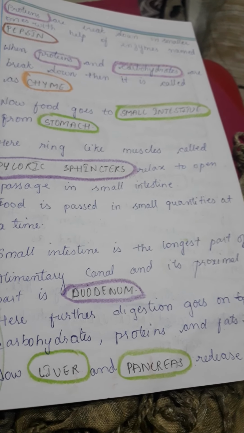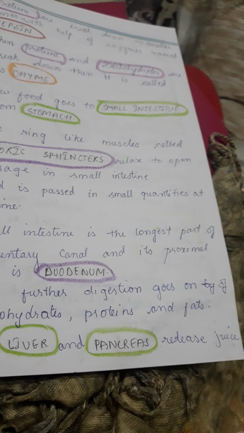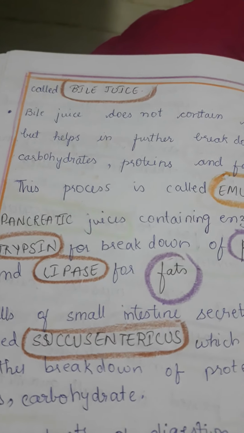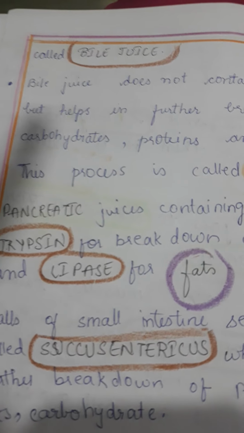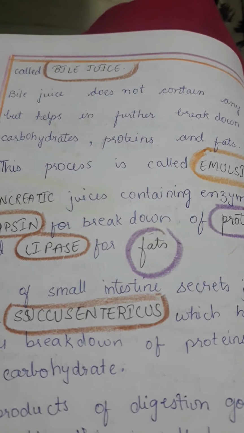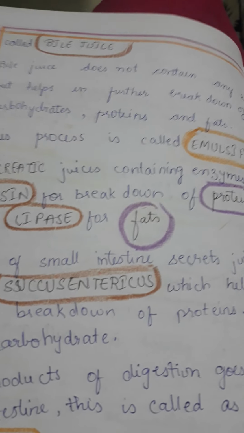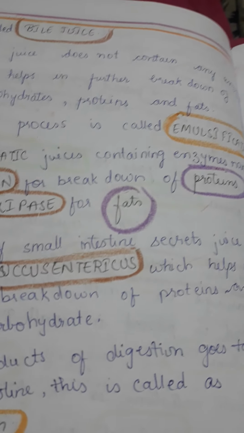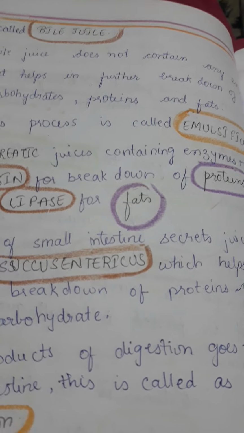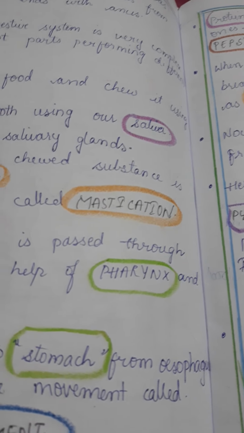Now further digestion of proteins, carbohydrates and fats goes on. The liver and pancreas release juices. The liver releases the juice known as bile juice. Now this bile juice does not contain any enzymes, but still it helps in the further breakdown of carbohydrates, proteins and fats. This process is called emulsification. So from the starting: ingestion, then mastication, then peristalsis,